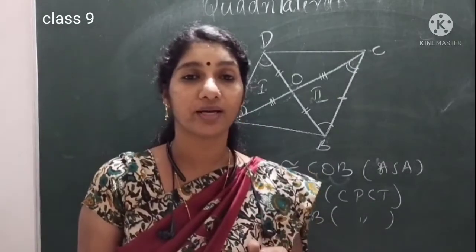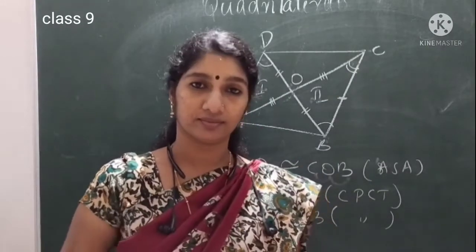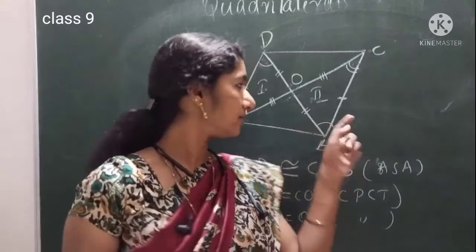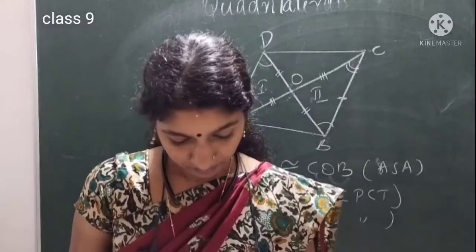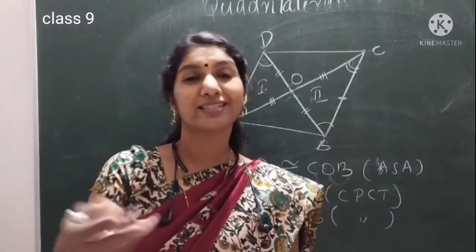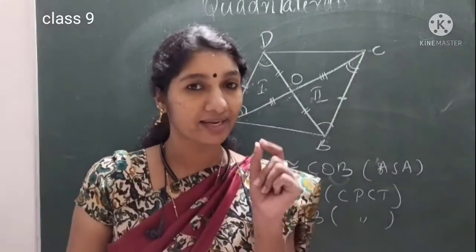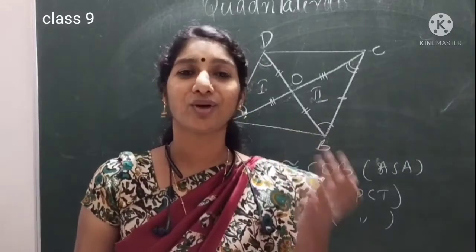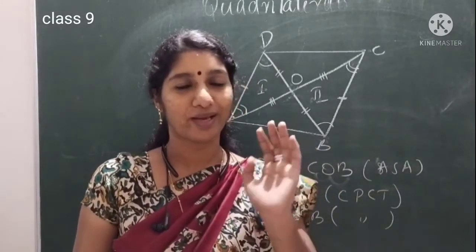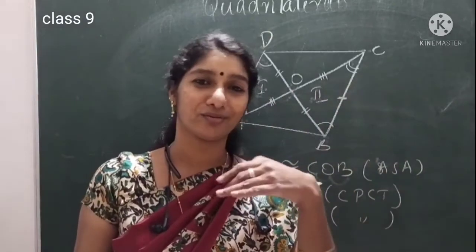Diagonals of a parallelogram bisect each other. That means O is the midpoint of both the diagonals. Then its converse: if diagonals bisect each other in a quadrilateral, then that quadrilateral will be a parallelogram. So for parallelograms, all properties have converses also.